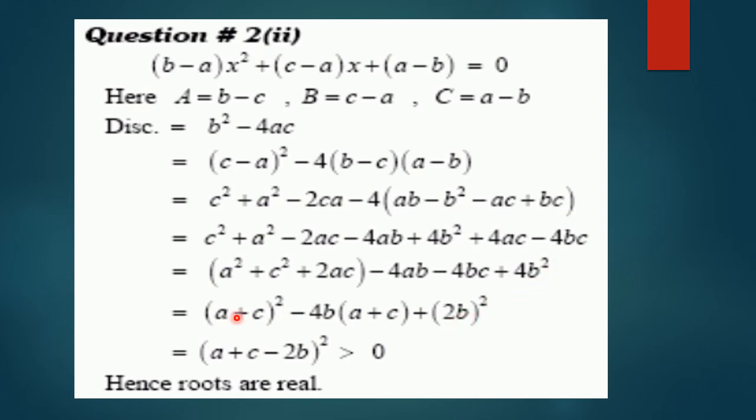So suppose x square plus y square minus 2xy, it will become x minus y whole square. So you can see it has become a complete square. So as discriminant is a complete square, roots are rational and hence the roots are real. And this is what we have to prove, that the roots will be real. As it is a complete square, roots are rational and all rational numbers are real numbers, hence the roots are real. That is what we had to prove.